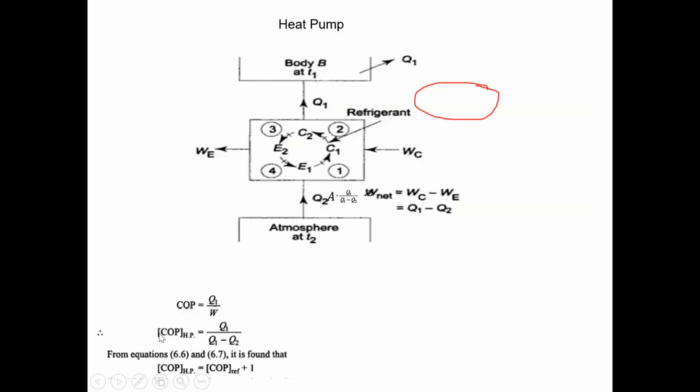If you subtract COP of refrigerator from COP of heat pump, you get Q1 by Q1 minus Q2 minus Q2 by Q1 minus Q2. So you will get Q1 minus Q2 by Q1 minus Q2. Therefore you will get 1. COP of heat pump minus COP of refrigerator will be equal to 1. That's why COP of heat pump is equal to COP of refrigerator plus 1. That means the COP of heat pump will always be greater than COP of refrigerator by 1.